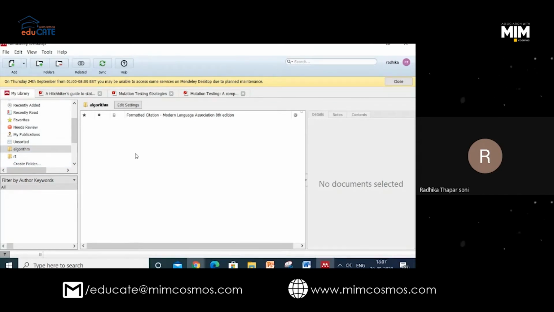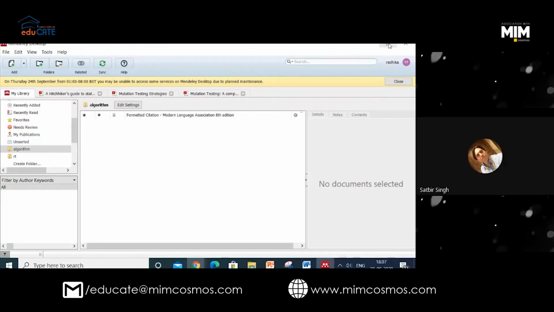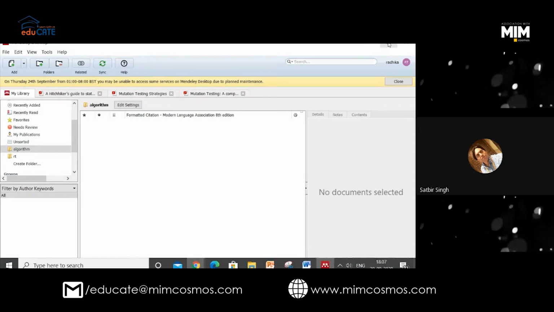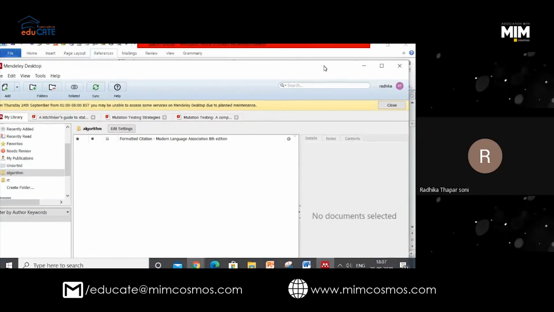But there is no relation between folders and citation, because you are creating folders only for organizing your work for readability. When you go to the citation part, you have to write the name of the author or name of the paper there. So let me show you one. We have to go to the respective library, no, folder. Nothing you have to do.